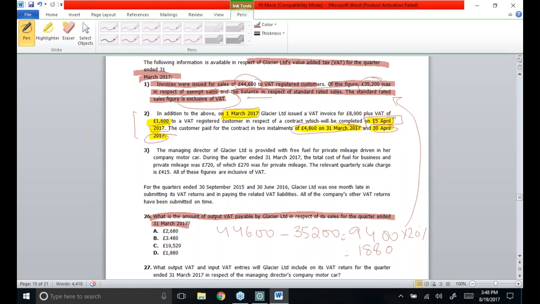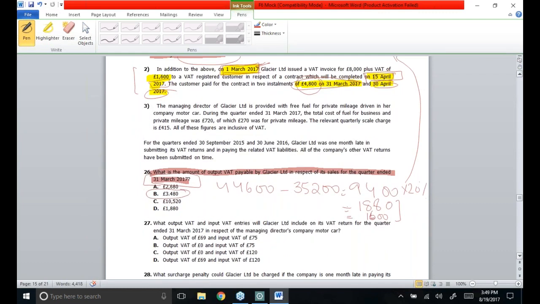As we could all see, half of the cash is going to be received in advance and the invoice is going to be issued on the earliest date. So this is actually the invoice date which is going to fulfill the exception, and I'm going to take it as a tax point. 1st March 2017 falls in this quarter, so it is also going to be included in our computation. So total 1,600 is the VAT. The examiner has already computed the figure of VAT. We need not apply the rate. So total output VAT due for this quarter will be 1880 plus 1,600, that is 3,480 pounds. So option B is correct.